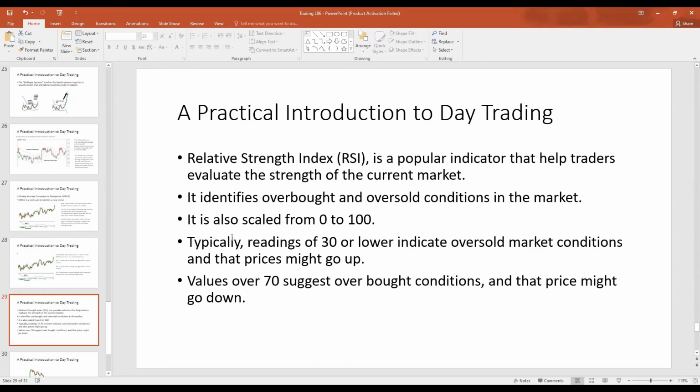When the RSI value becomes lower than the number 30, it suggests the asset has become oversold. When assets are overbought, it suggests the price of the asset is too high and the next direction for the price of the asset to go is down. Likewise, when assets become oversold, it suggests the price of the asset has become too low, and the next direction for the price of the asset to go is up.